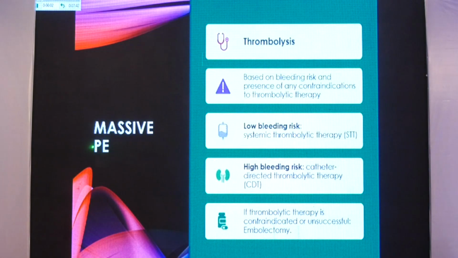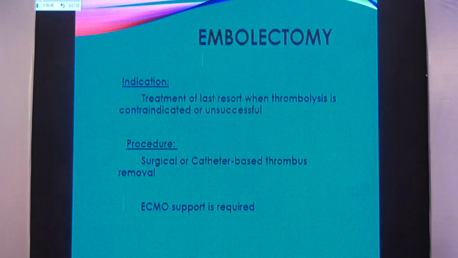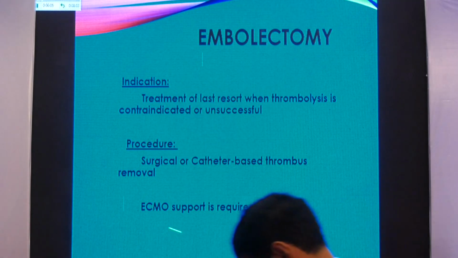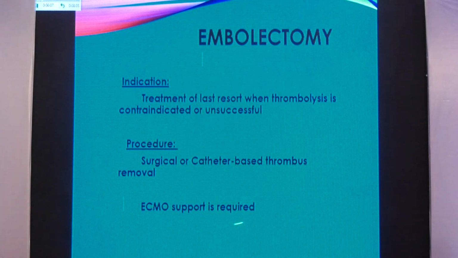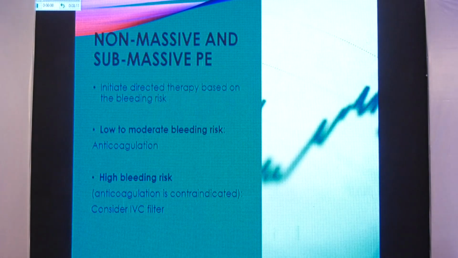If the patient has massive pulmonary embolism, thrombolysis is the key, and depending on bleeding risk, you can either employ systemic thrombolytic therapy, or if the bleed risk is high, you can have catheter-directed thrombolytic therapy if your institution has the capability. If not, embolectomy is generally the last treatment of resort. For it, ECMO support is required, which is restricted, I think, to 1 or 2 centers currently in Pakistan. So you just should know that this can be done.